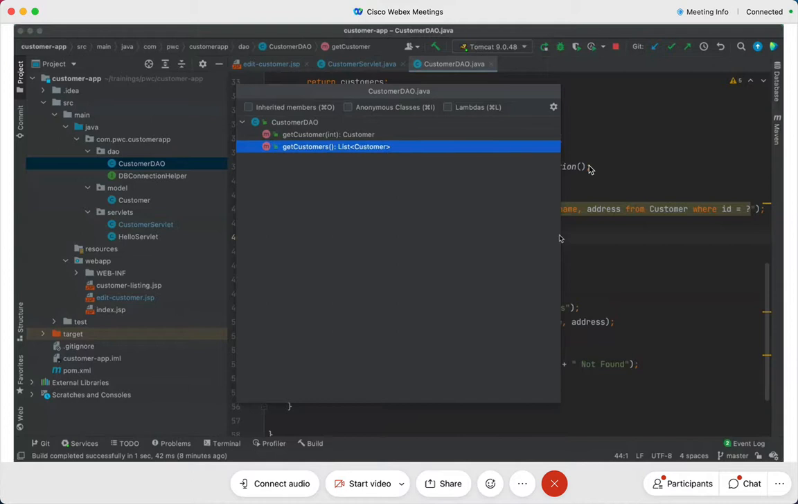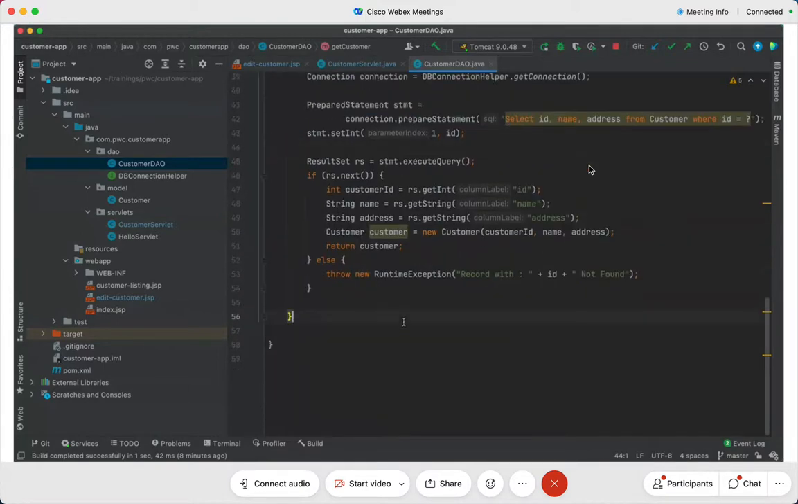Save customer problem, what is it? Save the customer in the database, right? So save customer. Alright. So the name of the function ideally must be public void.